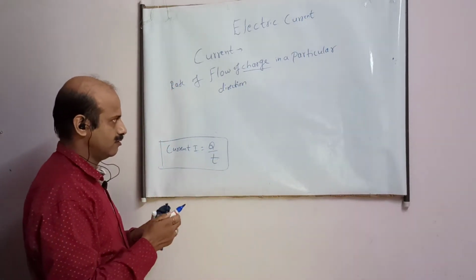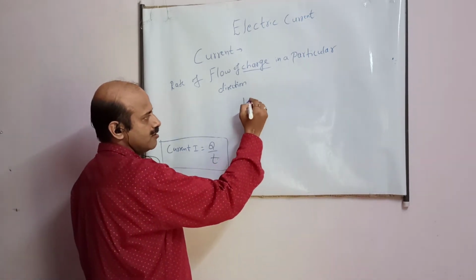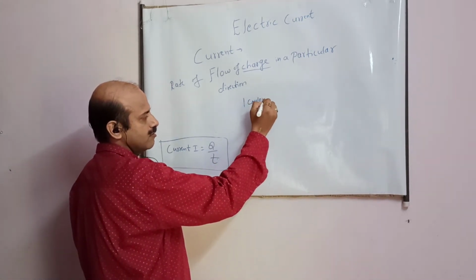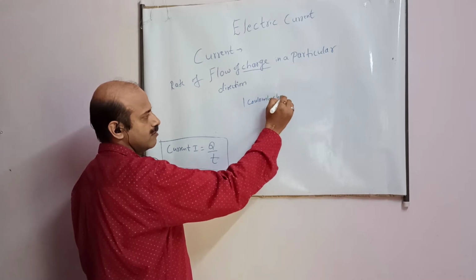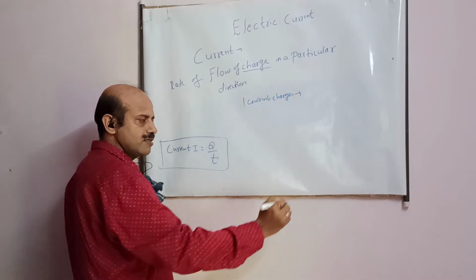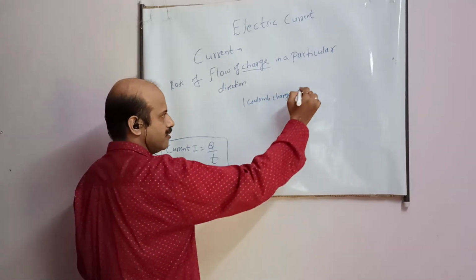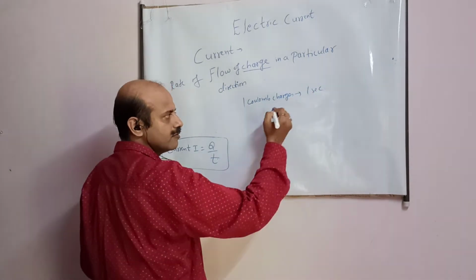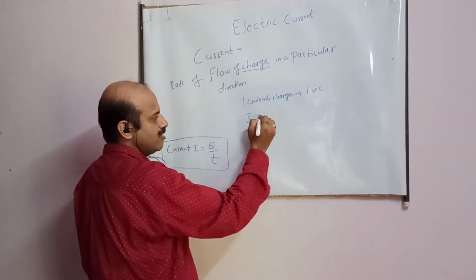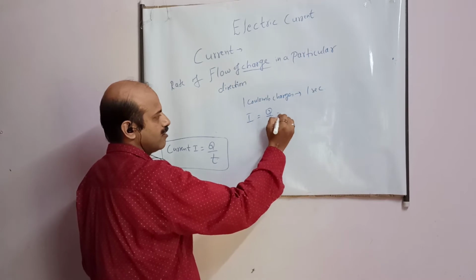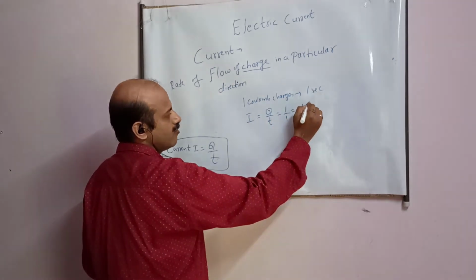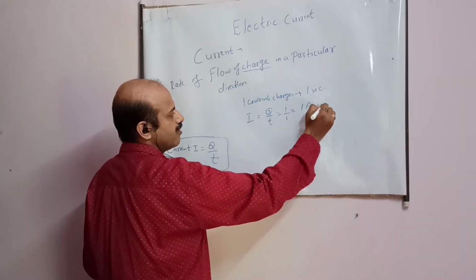Suppose 1 coulomb charge passes through any cross section in 1 second. Okay, student? Then the current is how much? This is the formula: 1 upon 1. This is known as 1 ampere current.